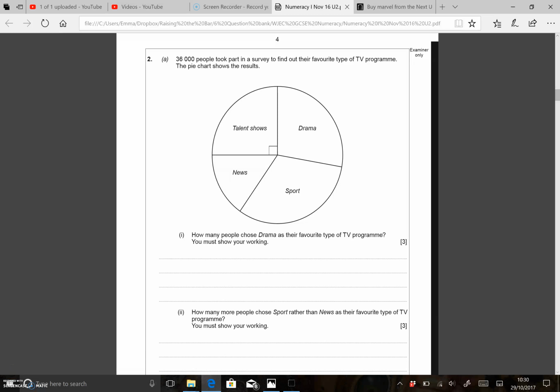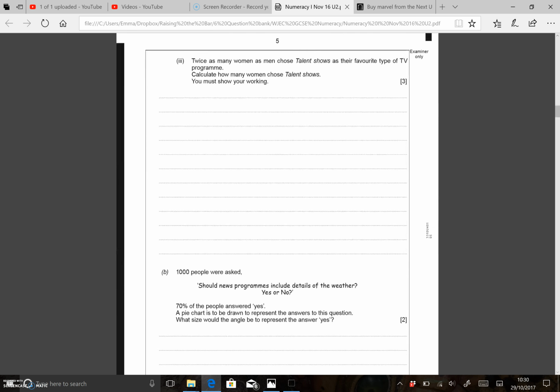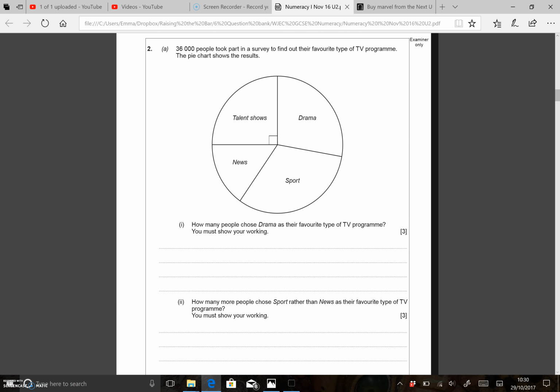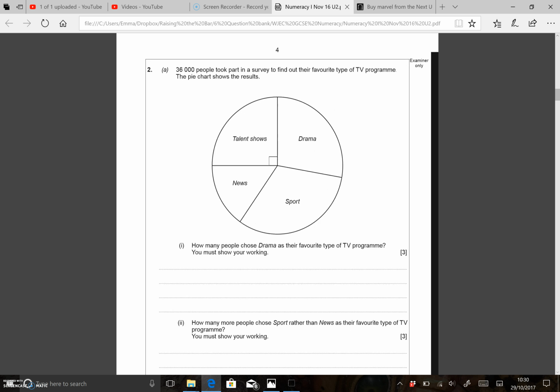Okay, this is question 2 on the intermediate numeracy paper from November 2016. It's a question about pie charts. It says 36,000 people took part in a survey to find their favourite type of TV programme. The question's 2 pages long and it's all about the pie chart and your interpretation of what the pie chart's telling you. Part 1 asks how many people chose drama as their favourite type of TV programme. You must show your working.